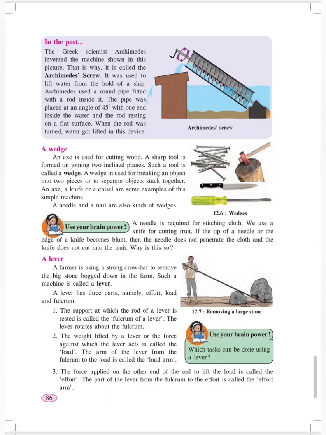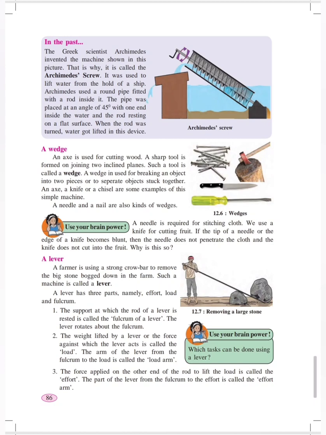Next comes the Archimedes screw. The structure shows that if you rotate the handle shown on the top of the Archimedes screw, the water present at the lowest part will be taken to the top. It will take the water from the lower part to the top part.